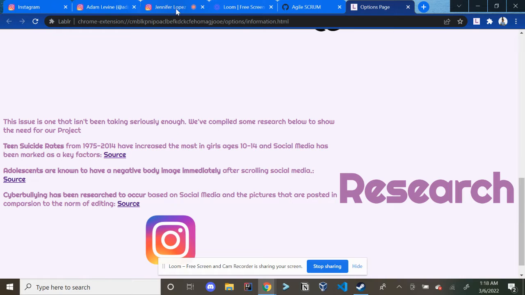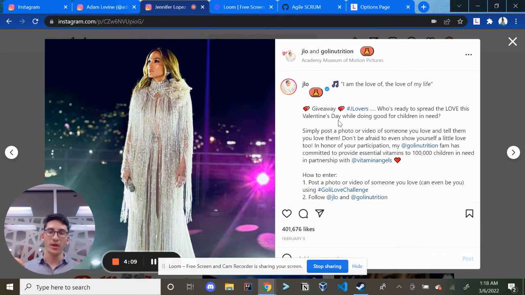So, how does our Chrome extension actually help with this? Well, we didn't want it to be too intrusive, so it's simply this little button with a teddy bear on it next to the username. And the color behind that teddy bear can either be red, yellow, or just clear. Red means that that user is in our crowdsourced database of people who actively either do one of two things: edit their photos or spread nutritional misinformation that can lead to something like anorexia. And just as an example, JLo doesn't do this, but just to use her as an example, we have here.